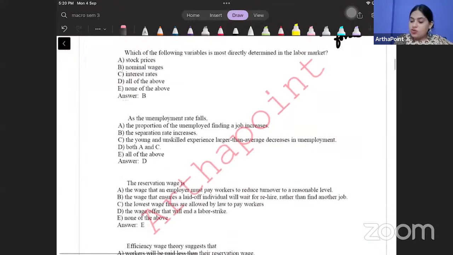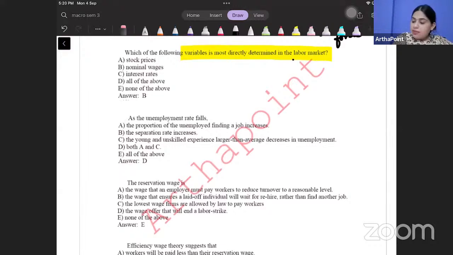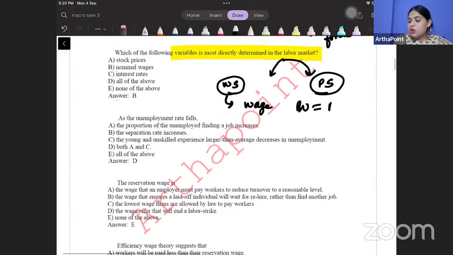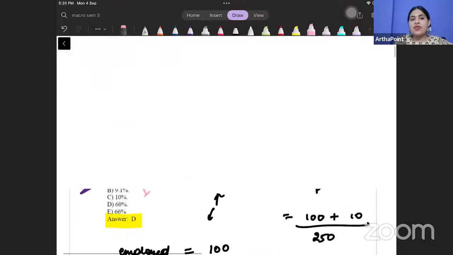Okay, beta, come to the next question. Which of the following variables is most directly determined in the labor market? Okay. So remember that we did two relations. One was called the wage setting relation and one is called the price setting relation. है ना? और wage setting relation directly हमें wage तो दे रही थी, that W is equal to P^e F(u, z). So I was directly able to give the wage. I cannot give the stock price. I cannot give the interest rate, but I can directly tell you about the wages through the labor market. So answer will be B. I hope this is clear to you.